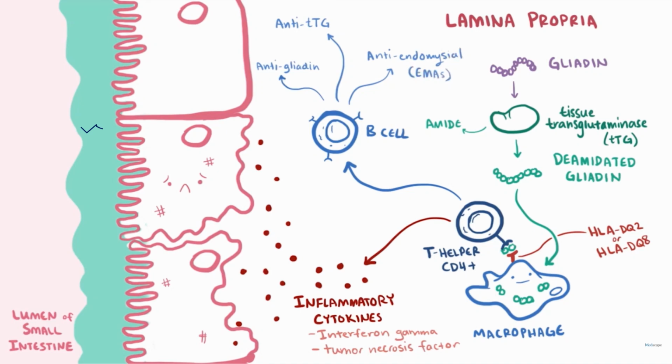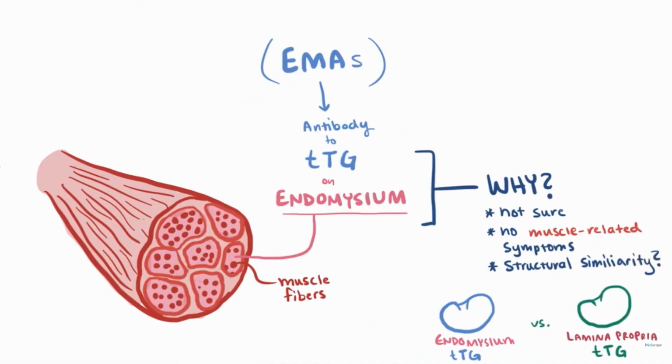Other than that, these T helper cells also activate B cells, and these B cells ultimately produce immunoglobulins, that is anti-gliadin immunoglobulins, anti-TTG antibodies, and anti-endomysial antibodies, that is EMA. This EMA is an antibody to TTG on the endomysium.